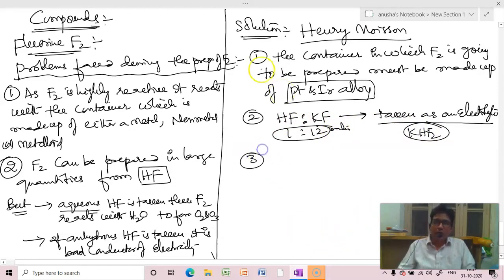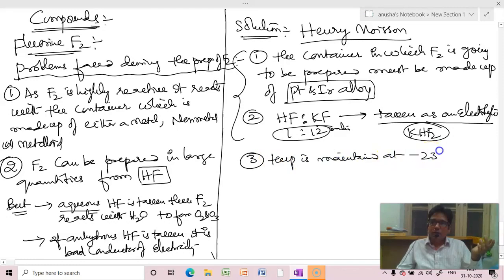And third one, in spite of taking these many precautions, fluorine may react. So to decrease the reactivity, according to kinetics, we know for every 10 degree rise in the temperature, the rate of the reaction becomes double. So temperature is kept at -23 degrees Celsius. At this temperature, taking this as an electrolyte, with the container made up of this alloy, Henry Moissan prepared fluorine.